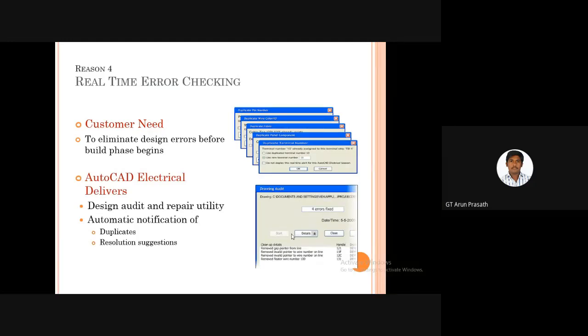If suppose we give the element, design errors are found before the build phase. During our UG studies, everyone studied C programming.